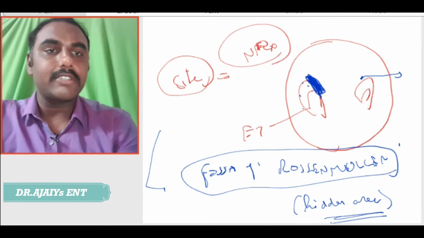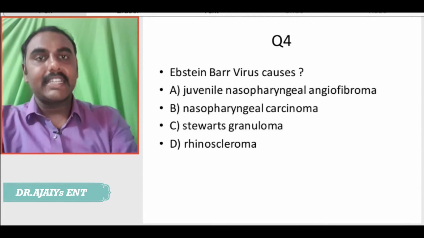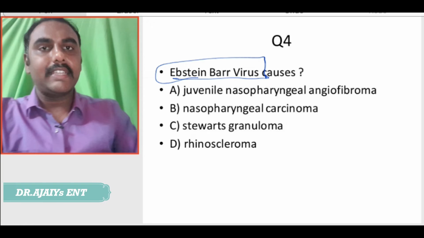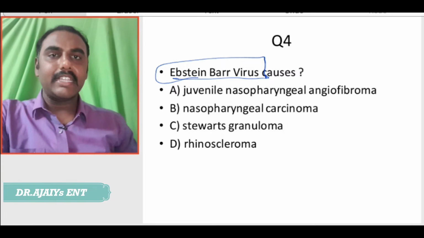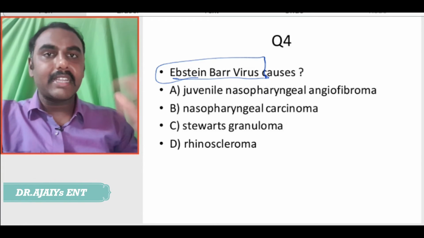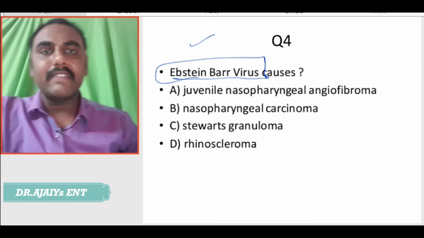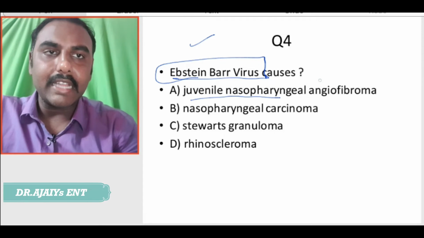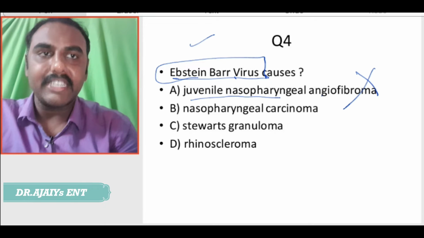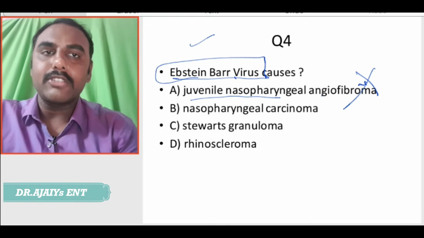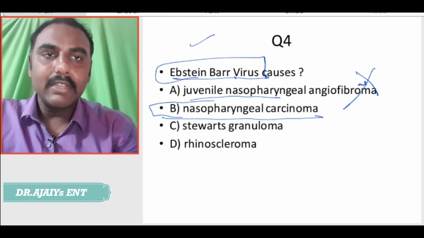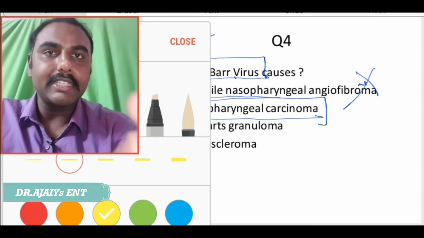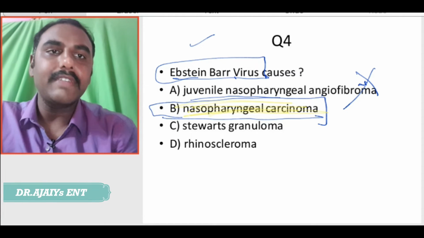Coming on to the next question, Epstein Barr virus causes. As I said, the examiner mindset, if he tries to set a question, he may be constantly repeating the same chapter again and again. Is juvenile nasopharyngeal angiofibroma caused by Epstein Barr virus? Obviously no. It is a benign tumor. Nasopharyngeal carcinoma? Yes.